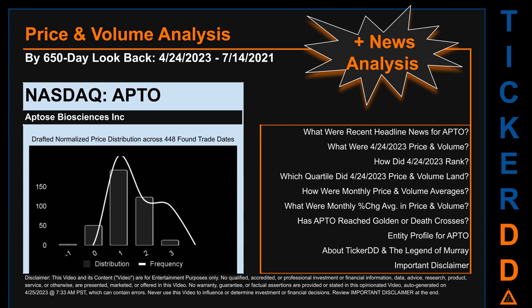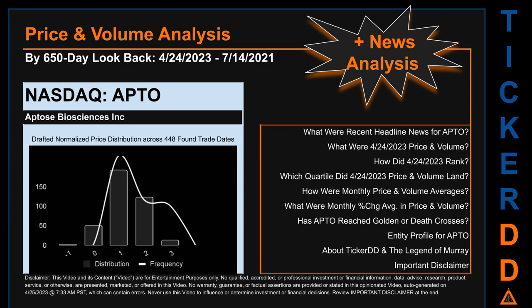The chart shown on this page is our initial attempt at studying the price for APTO after dynamically normalizing price distribution across those discovered trade dates. The bar chart is the generated distribution and the overlaid line graph, if it is generated, is the frequency of the prices on the x-axis. We will enhance this look-through as our AI model progresses in the next iteration.